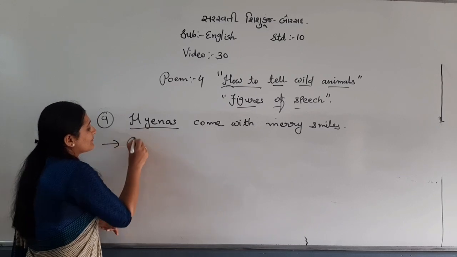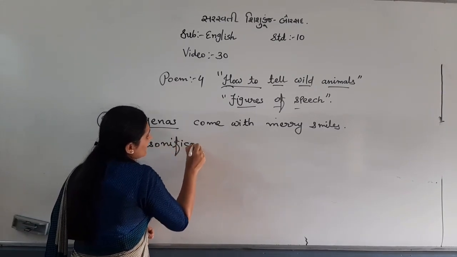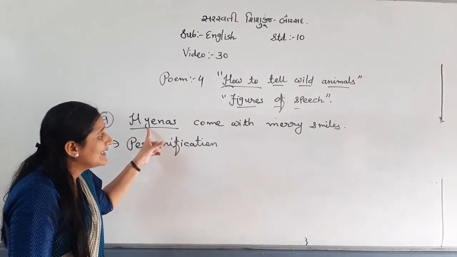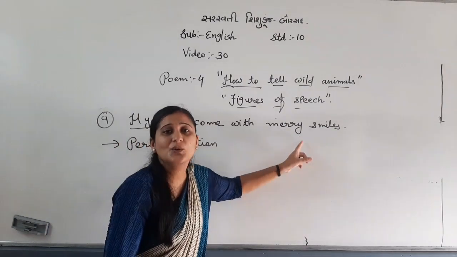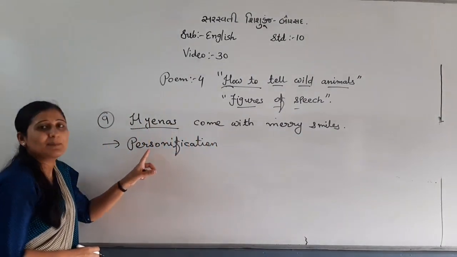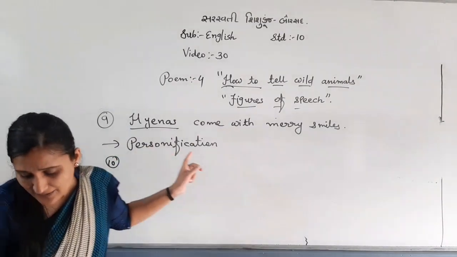So this is personification, because here an animal shows a human action.